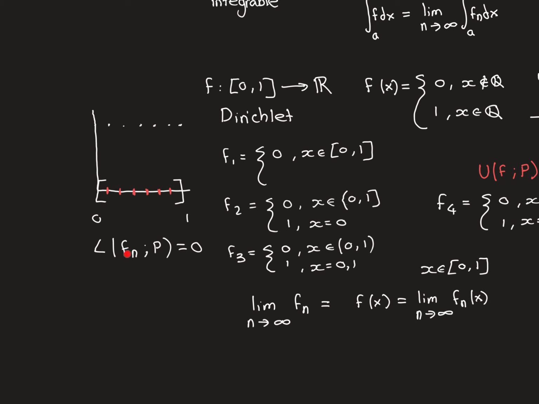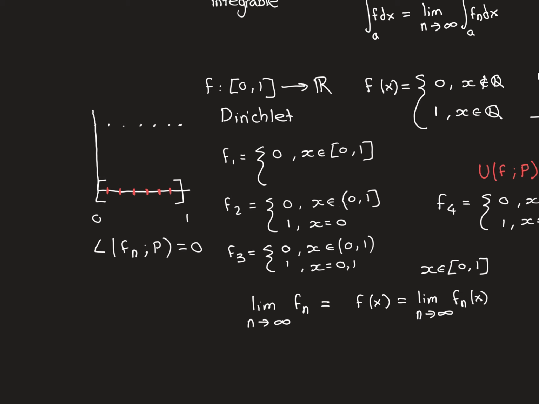So let's consider a fixed term in the sequence, so f_n. So we're going to fix the function that we're dealing with now, but our arguments will work for whichever one you choose to study. And let's firstly consider what the lower Riemann sum for this function f_n for some partition is going to be, and I argue that it's going to be 0, and the reason is the same as what we saw with the Dirichlet function, where the lower Riemann sum over whatever partition you take is always 0.